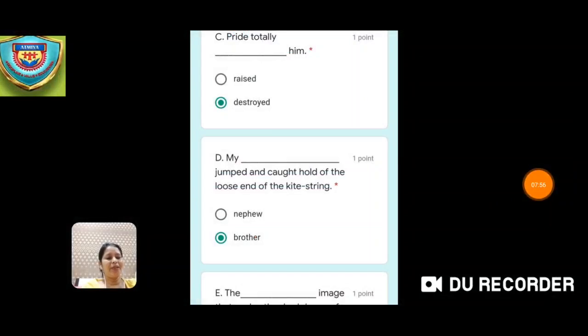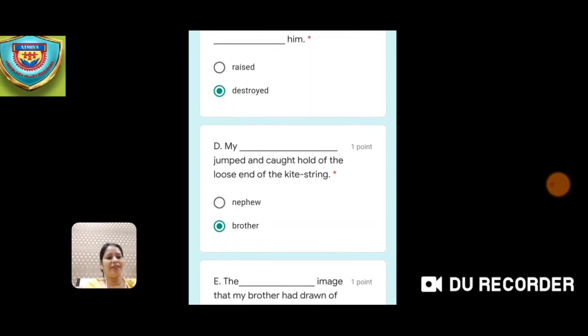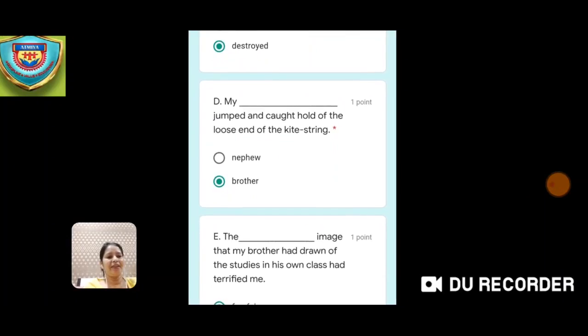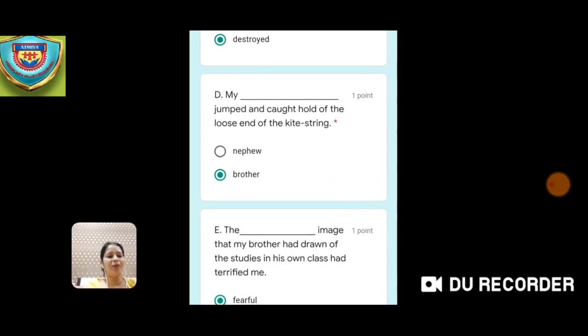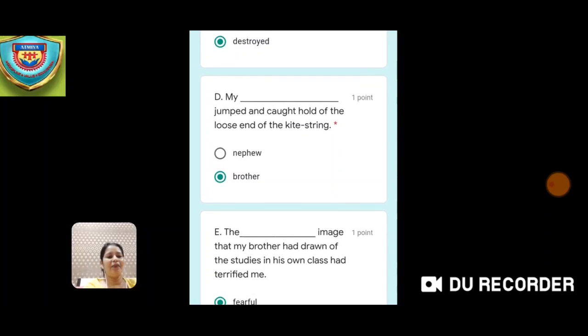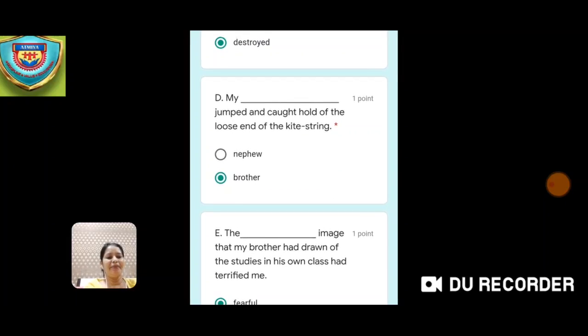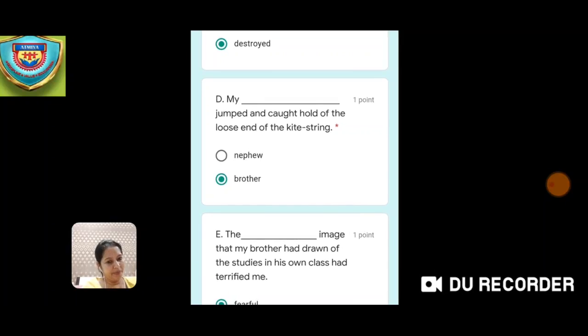Now the next question is pride totally dash him, razed or destroyed. So the answer is destroyed. Then the next one is my dash jumped and caught hold of the loose end of the kite string. So 2 options are given, nephew and brother. So obviously the answer is brother.